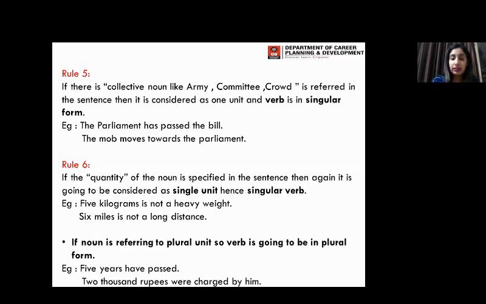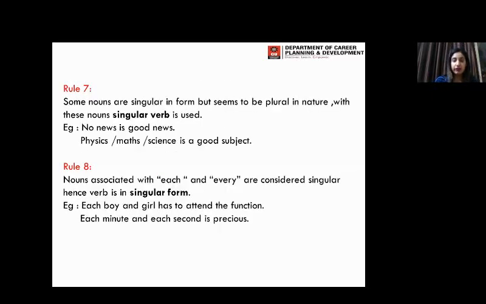Now, the understanding part over here is like 5 kilograms is not a heavy weight. In this example, 5 kilograms is taken as one single unit. Now, in the next sentence, we are talking about 5 years have passed. So we are taking into consideration all the 5 years, they are taken separately over here, so the verb is going to be plural.